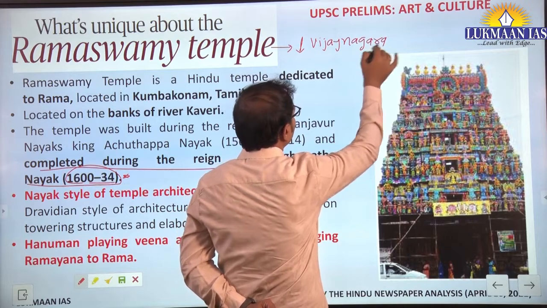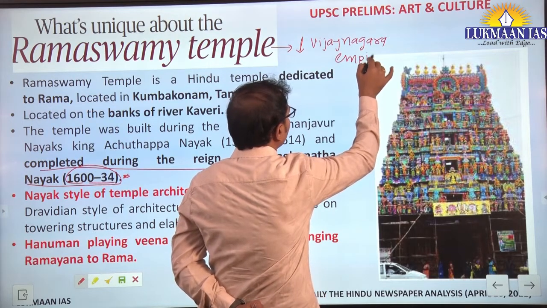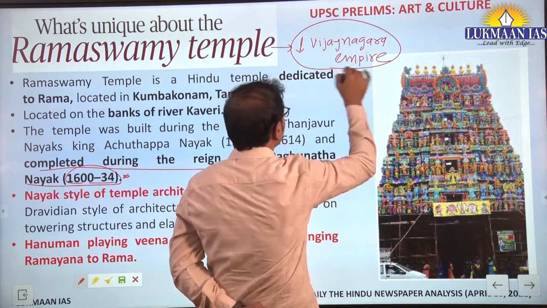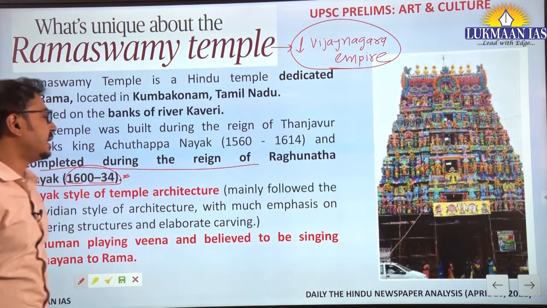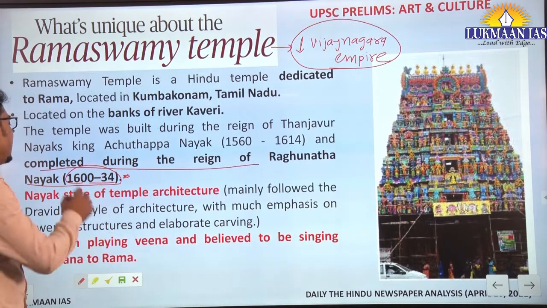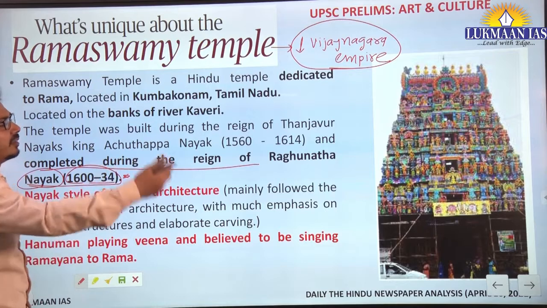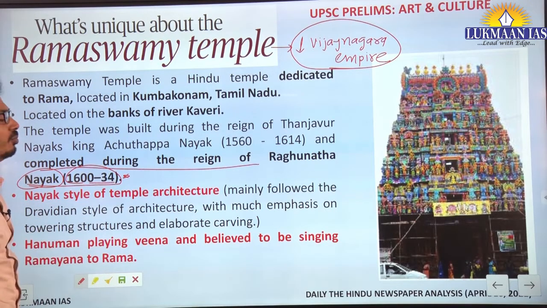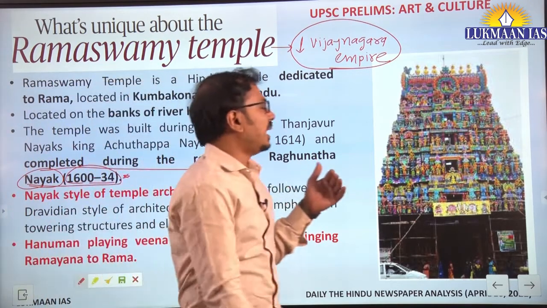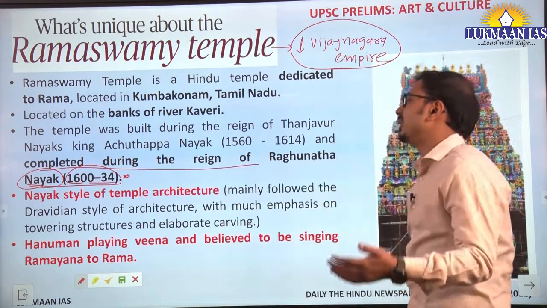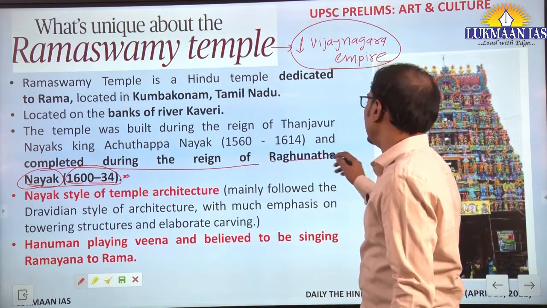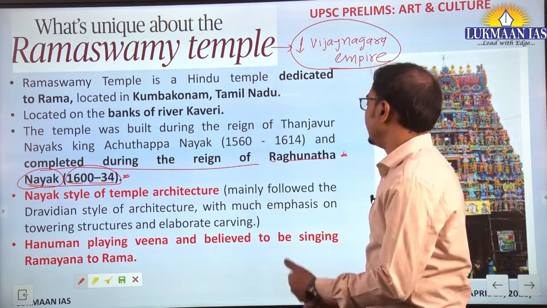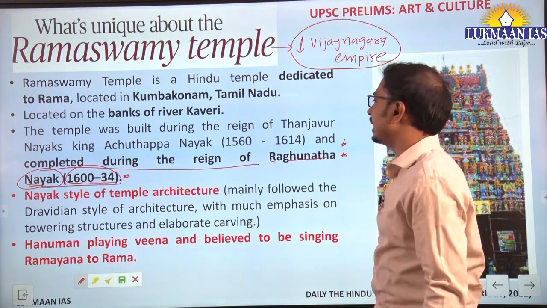When there was a decline, small feudals formed different empires in their different states, and the Nayaka state was there in the Tamil Nadu region, in the Kumbakonam region we can say, and this particular temple was built for the victory of Raghunath Nayaka over the kings in the Deccan region at that time.